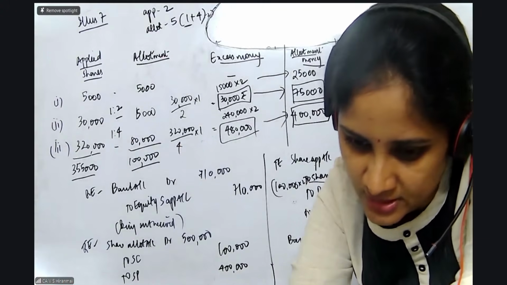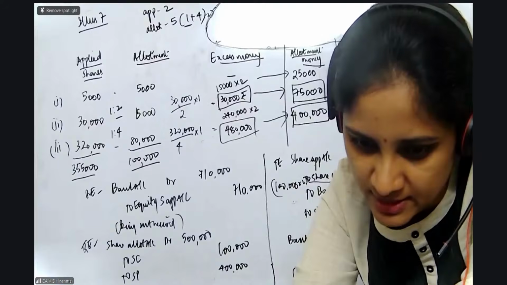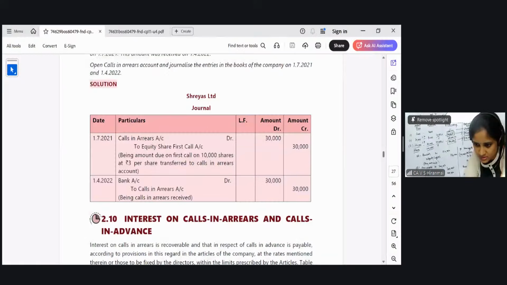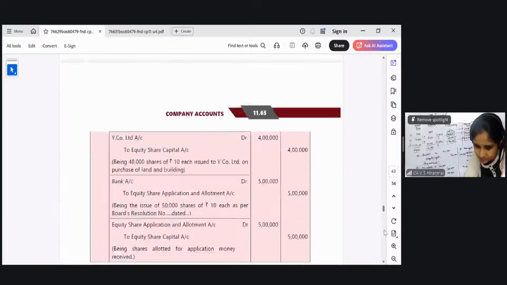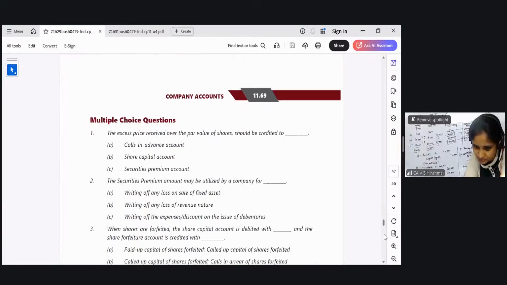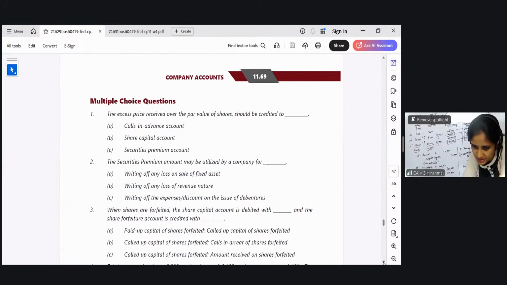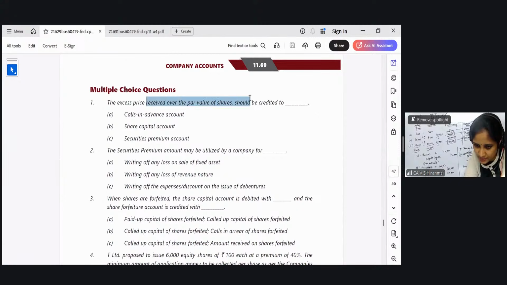Okay. So now let us go ahead. Before we finish this particular chapter, I will ask you the multiple choice questions as they were telling us to do. All of you please see here, the excess price received over the par value of shares should be credited to calls in advance account? No. Share capital account? No. Securities premium. Yes, because over and above the face value, you will be taking it to the securities premium account only.